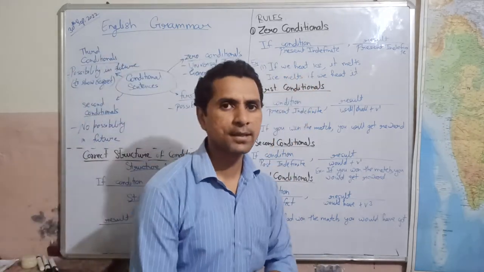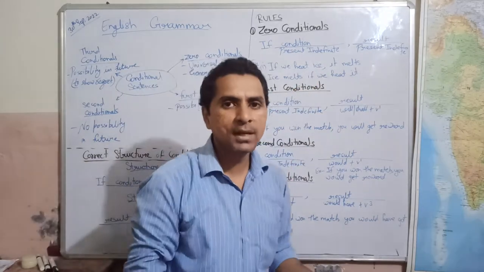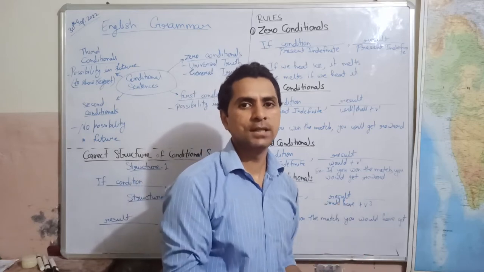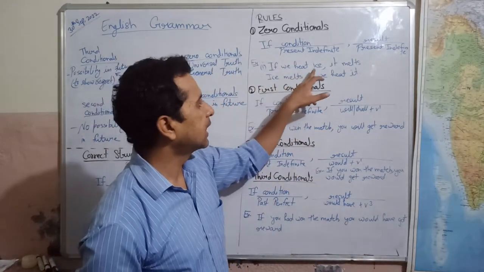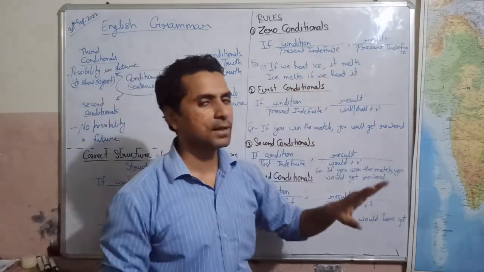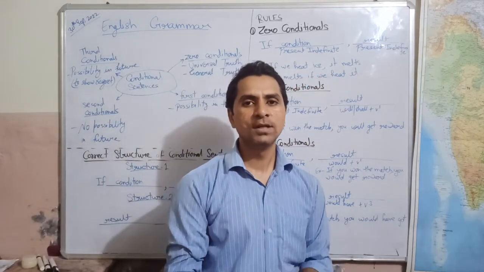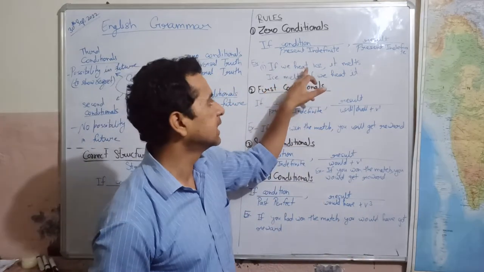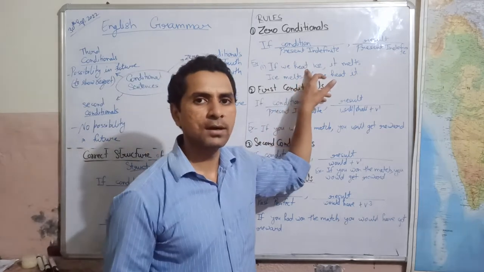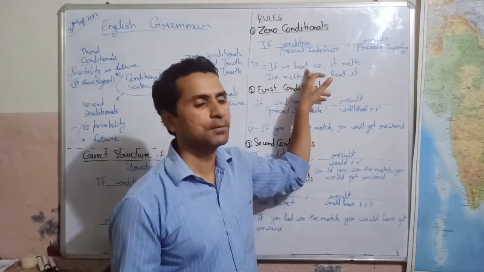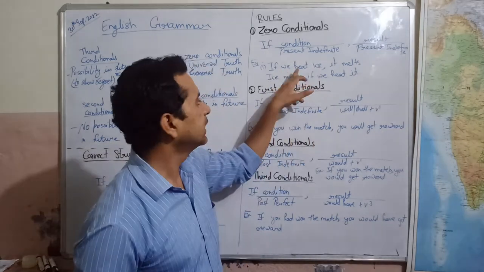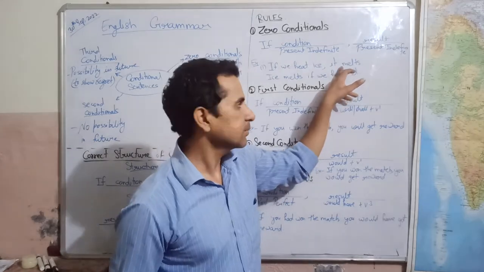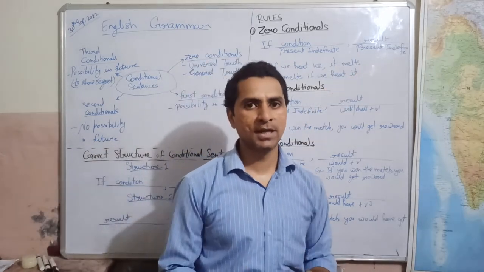If we heat ice, it melts. It happens. This is universal truth or general truth. So if we heat ice, it melts. We can see here in present indefinite tense we use plural form of verb with plural subject. So we have we, plural subject, and heat. We should not use s or es in present indefinite with plural subject. So if we heat ice, this is present indefinite, it melts. It is a singular subject, melts, s or es, present indefinite.